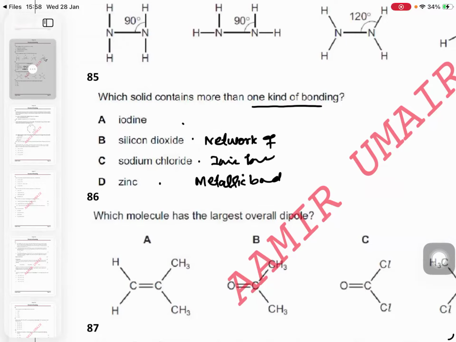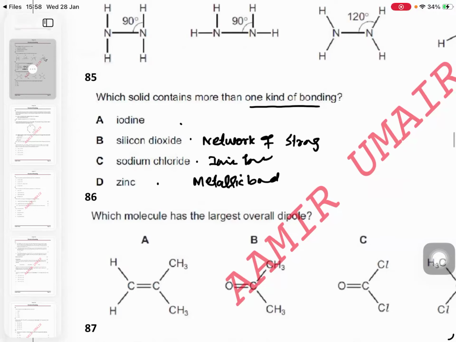What about iodine? Iodine covalent bond and दूसरी force क्या होगी इसमें? Yes, VDW. So 2 types of bondings are there in iodine. It's a covalent bond and simple molecular structure. It has 2 types of forces: the covalent bonds within the atoms and the intermolecular force between the molecules.